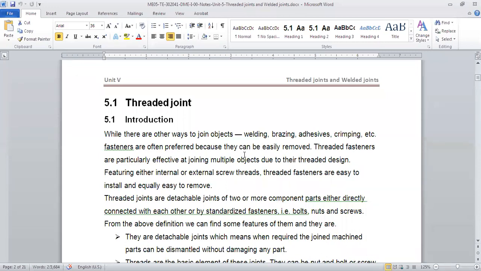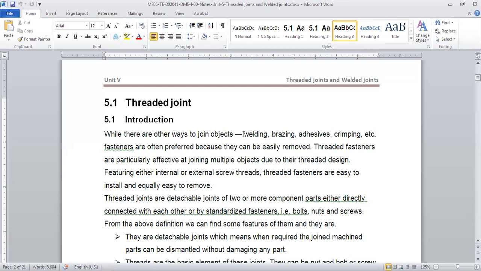Now there are many ways of joining objects, in a machine or anywhere. If you want to join two objects, there are many ways, like welding, brazing, adhesive, crimping, all those. Welding means you are melting something and joining those two parts. But the problem with welding is that the joint is permanent. We'll talk about it in the second half of this unit. Brazing is similarly a kind of permanent joint. With adhesive, again, the joint is such that you cannot take it away and put it back.